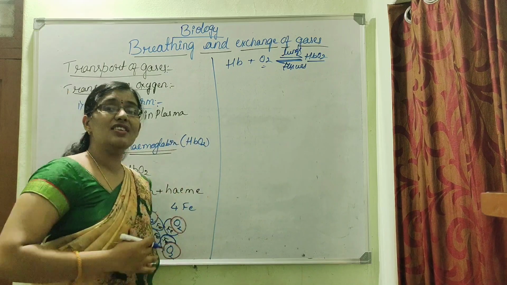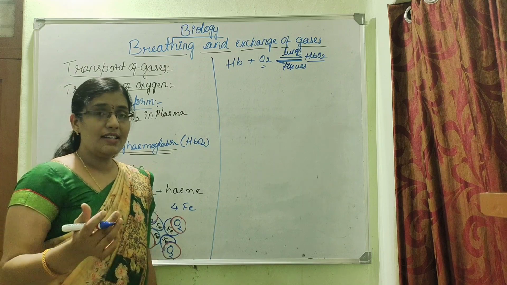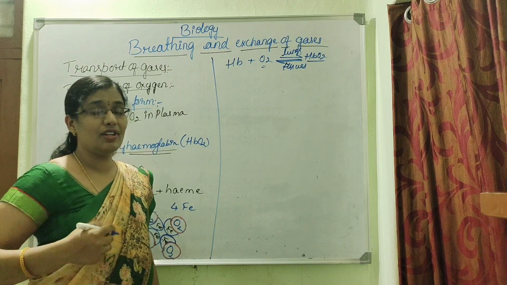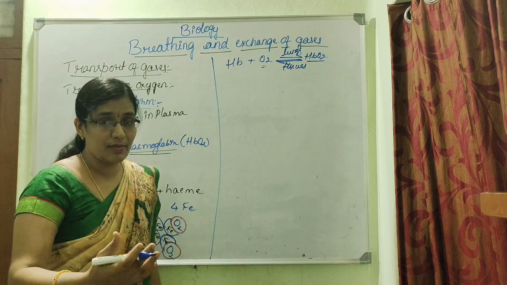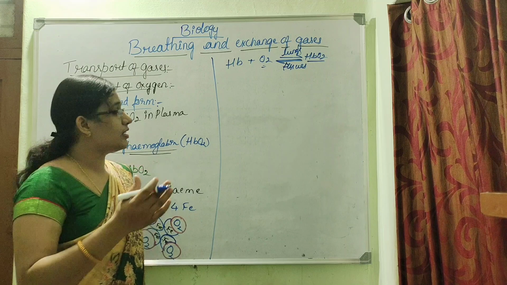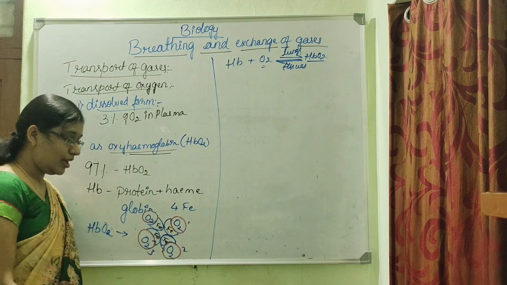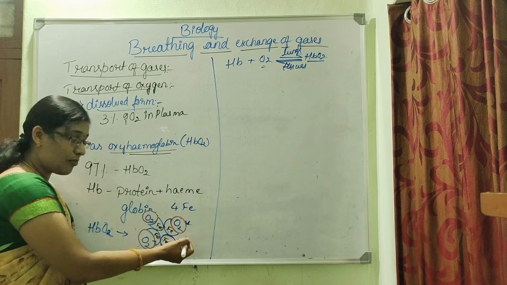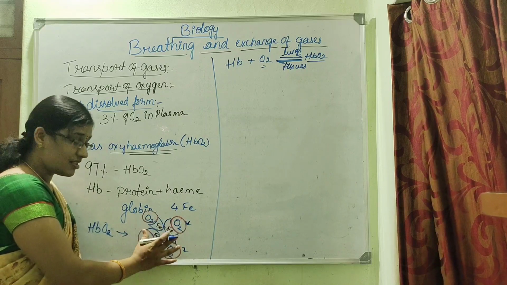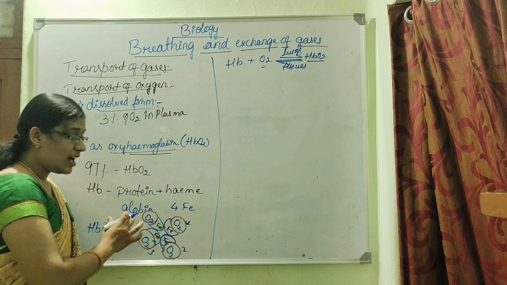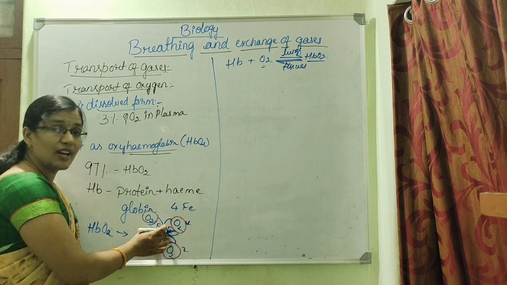And the binding of this oxygen is very difficult at the starting. Once the first oxygen atom binds, it is very difficult. But once the first atom of oxygen binds to the hemoglobin, later the binding of the second and third is very easy, because when the first oxygen molecule binds to the hemoglobin, certain structural changes occur inside the hemoglobin, and thus it makes the second and third oxygen molecules bind more easily.